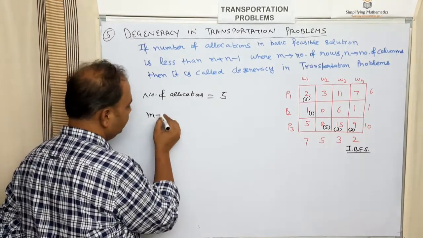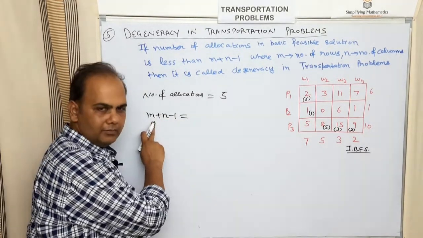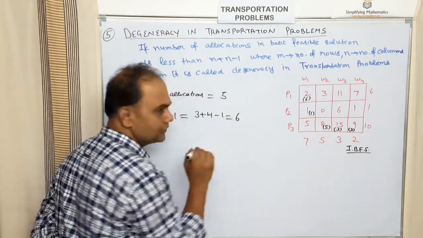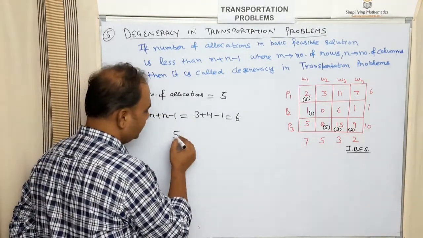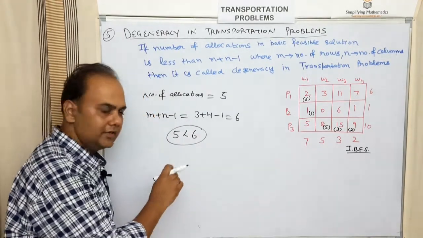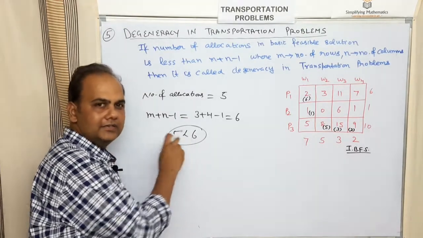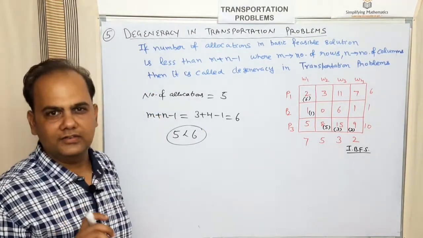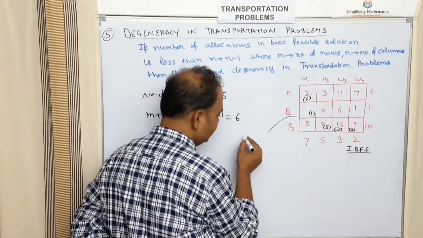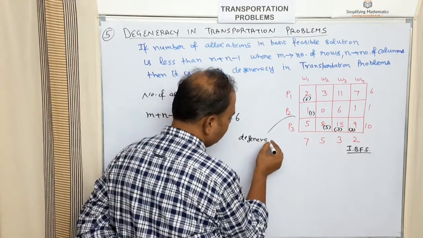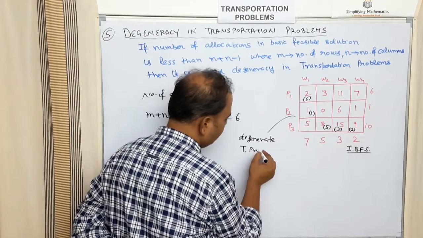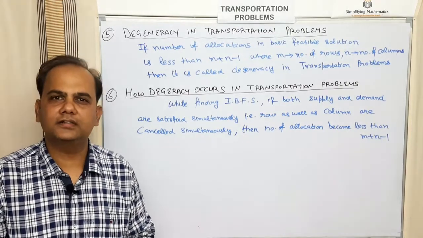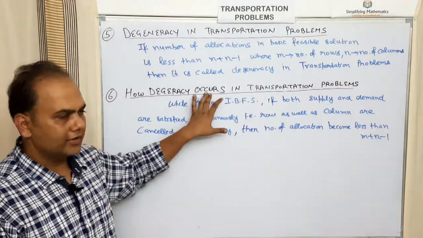Now what is the value of m plus n minus 1? m is the number of rows and n is the number of columns. So the number of rows is 3 and columns is 3, so this comes out to be 5... Sorry, 6. So 5 is less than 6. That is, if the number of allocations is less than m plus n minus 1, that is what is called degeneracy in transportation problem, or we can say the problem is a degenerate transportation problem.